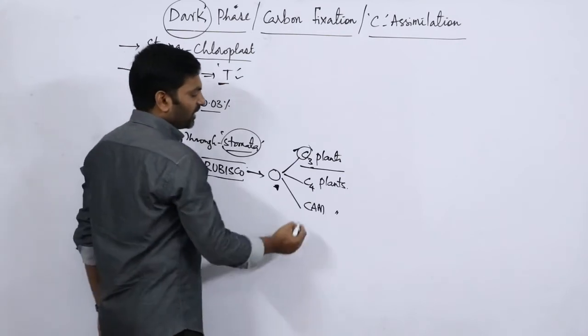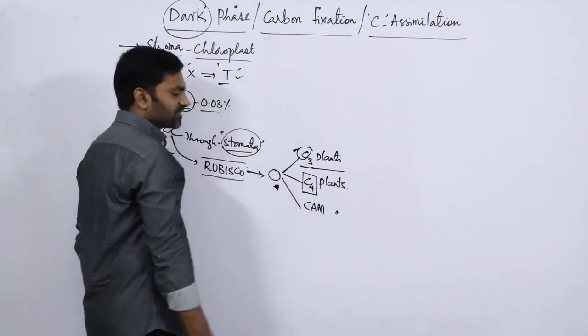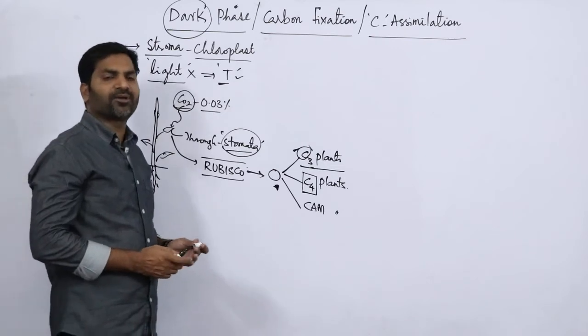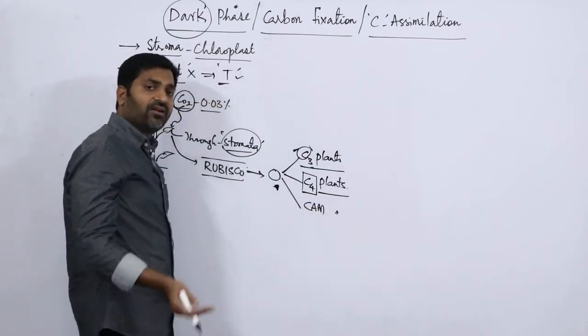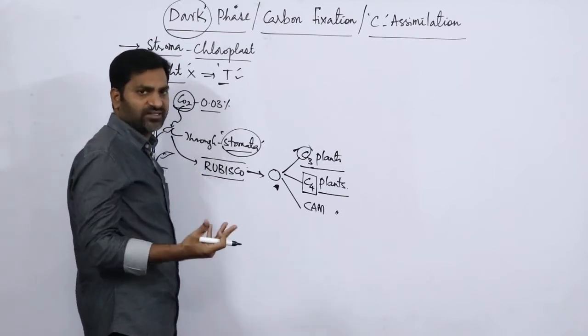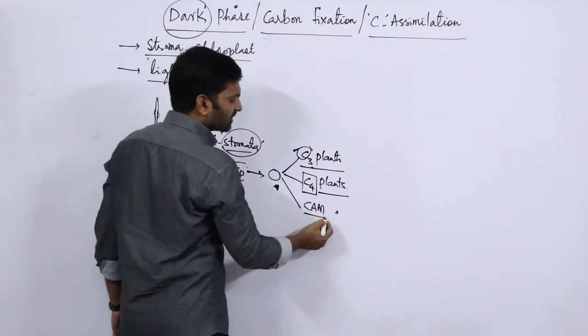Clear? Then if the first stable compound is having 4 carbons, that can be called C4 plants. If the first stable compound is having 4 carbons but has a different name, that can be called CAM plants.